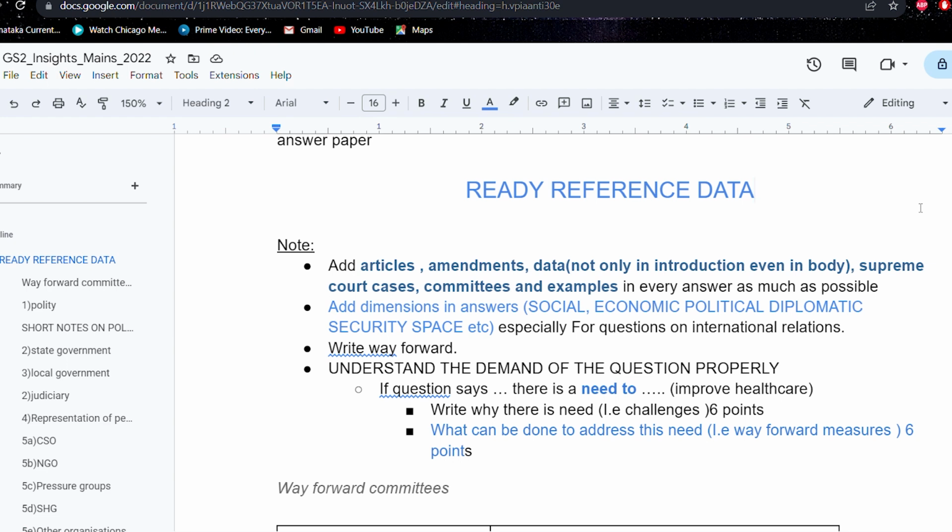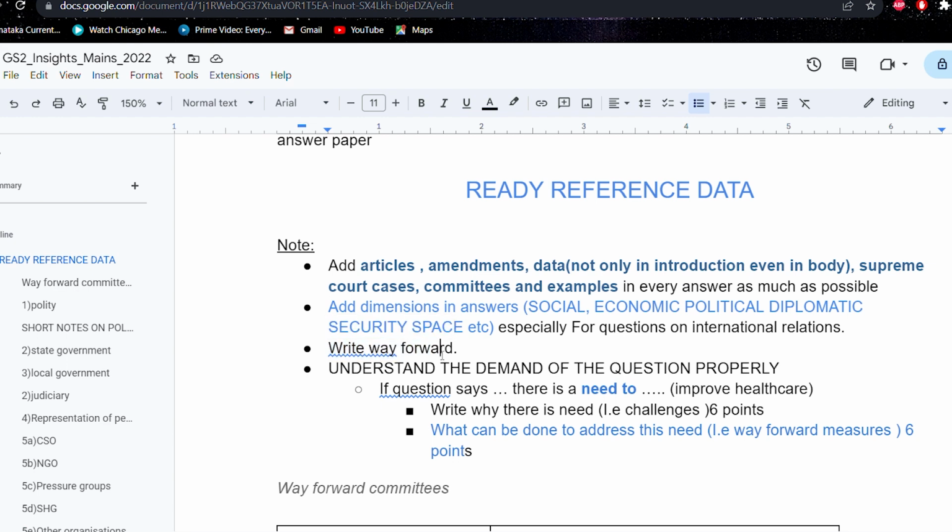Before jumping into the syllabus, let us discuss a few points. In the GS2 answer paper, as much as possible, try to include articles, amendments, data, Supreme Court cases, committees, and examples in every answer because it will give more weightage to your answer. Also try to write your answers from the perspective of dimensions: social, economic, political, diplomatic, etc. That is, if they are asking about international relations between India and Sri Lanka, write from these dimensions, that is the social perspective, economic perspective, political dimensions, and so on.